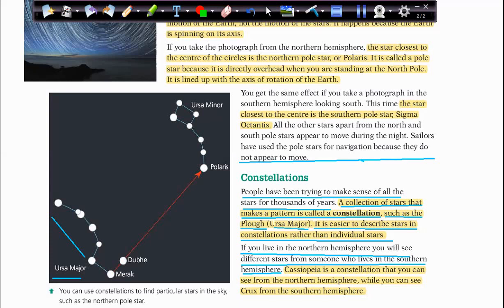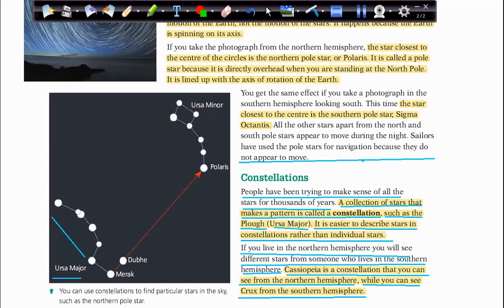So someone living in the northern hemisphere will not see the same stars as someone living in the southern hemisphere. Cassiopeia is a constellation that you can see from the northern hemisphere, while you can see Crux from the southern hemisphere.